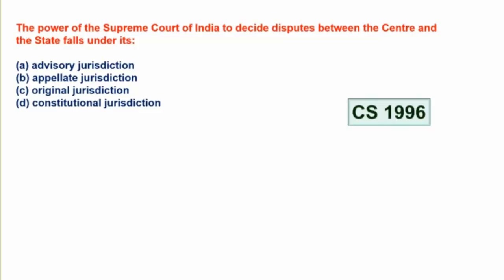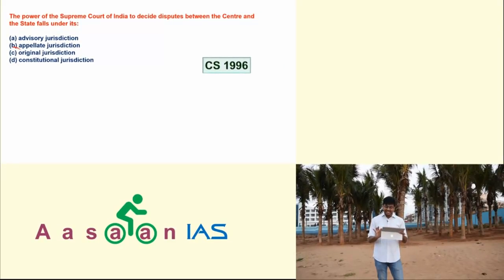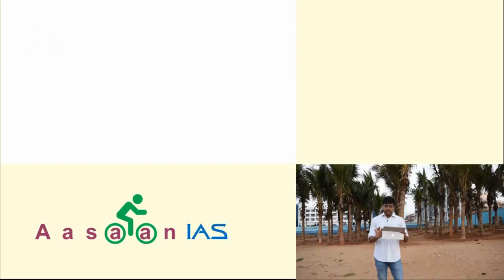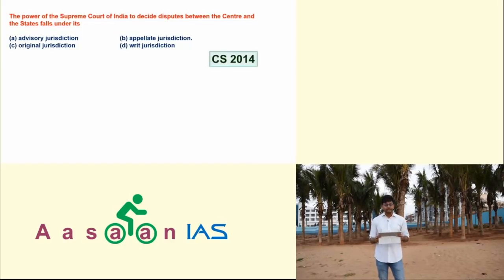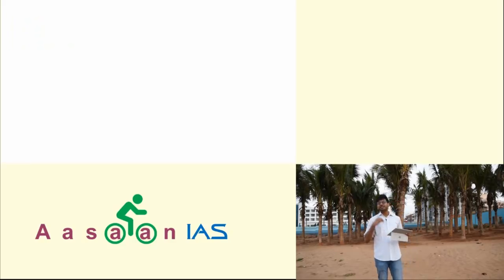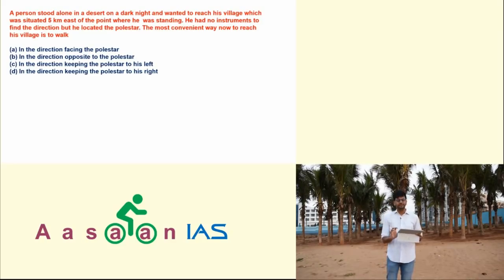Take another question asked in 1996. The power of the Supreme Court of India to decide disputes between the center and the state falls under. Again, I am not going deep into the subject, so it is a part of original jurisdiction of Supreme Court. So the answer is C. Now you take this question asked in 2014. Same question. The power of the Supreme Court of India to decide disputes between the center and the state falls under original jurisdiction. Hope you are understanding me. I am not giving you answers or I am not giving you subject, but I am showing you how many times these questions are getting repeated.